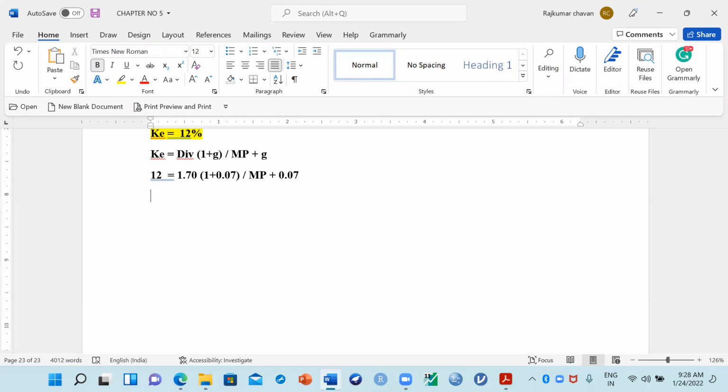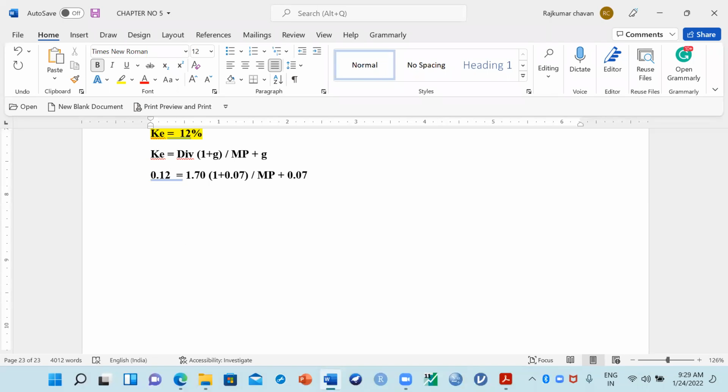So now let us calculate this information based on this. Now here 12 is there, here plus 0.07 is there. So 12 is nothing but 12 percentage, right? So let me put it as 0.12.